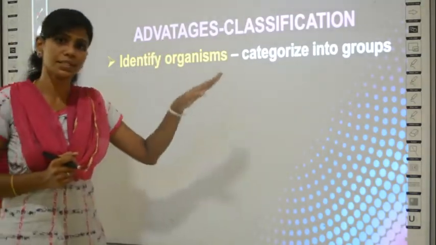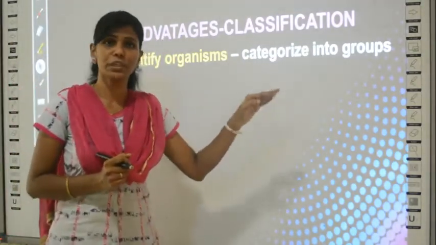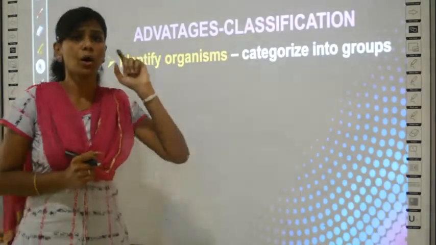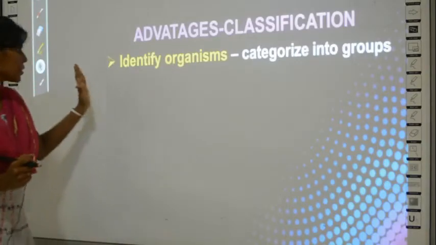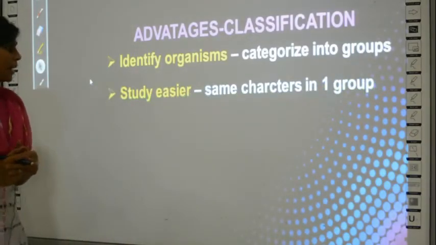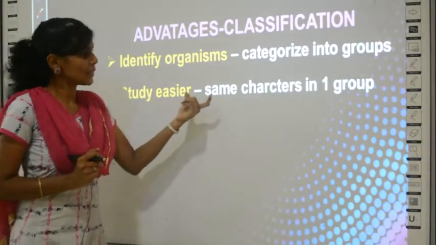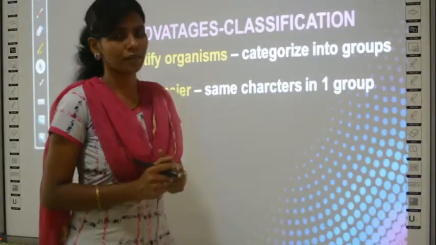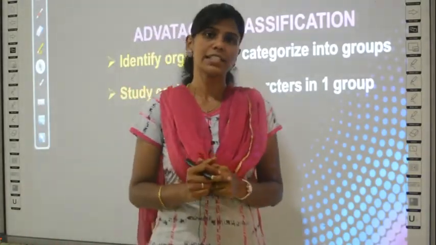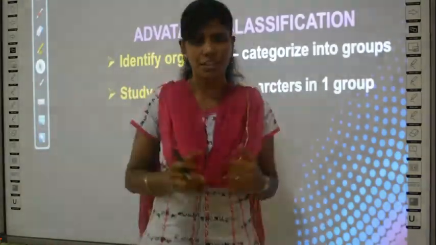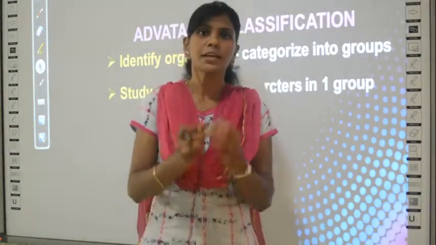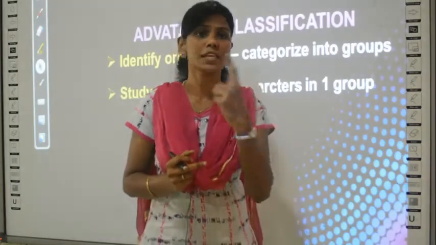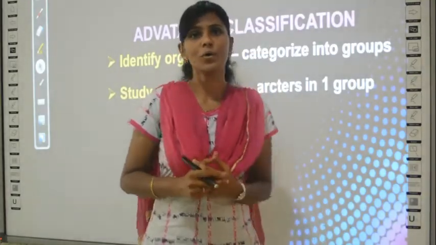In this case, since it is botany and it is about classification of plants, wherever the word organisms is given in the book, it means plants, okay. So it is used to identify the plants. You can study easier when same characters are in one group. What is that? Say for example, if I call a group called climbers, you know they all have tendrils to climb about on a support.